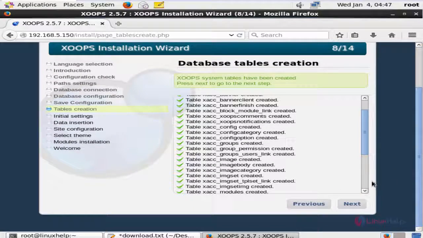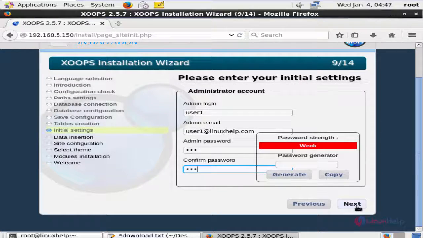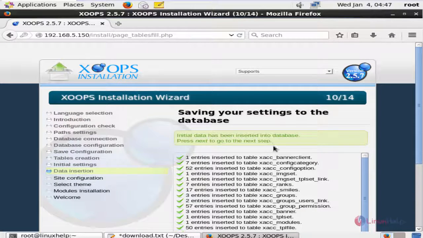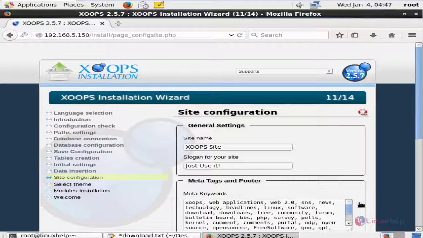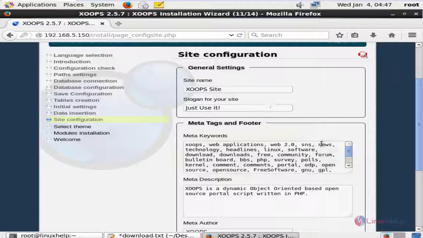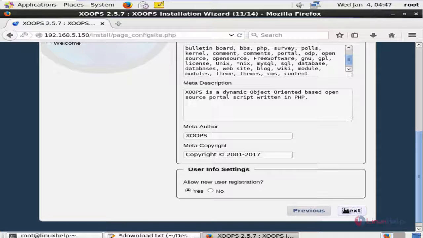Next you can see the tables are created and now we need to enter the admin account details, the admin email, now the admin password. You can also generate the password here using the password generator. Now click next. Now you can see the initial data has been inserted into the database. Now give next and enter the site configuration, give a name for the site, the slogan and the metadata. Now give next.